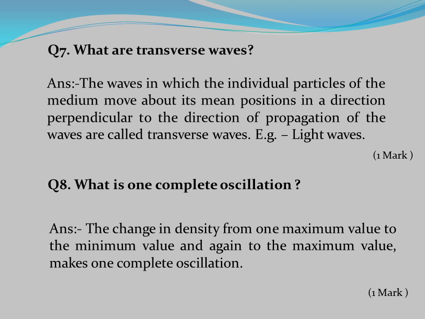Question number 8. What is one complete oscillation? Answer. The change in density from one maximum value to the minimum value and again to the maximum value makes one complete oscillation.